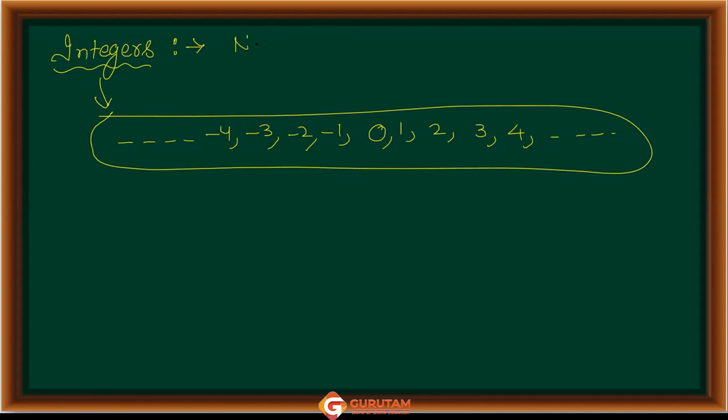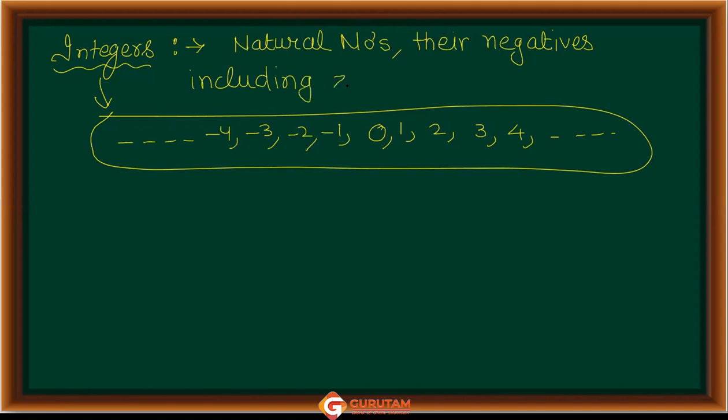So what are integers? Natural numbers, and we add their negatives, the negatives of the natural numbers themselves, including 0. 0 is also included here. The new collection obtained is known as the integers.